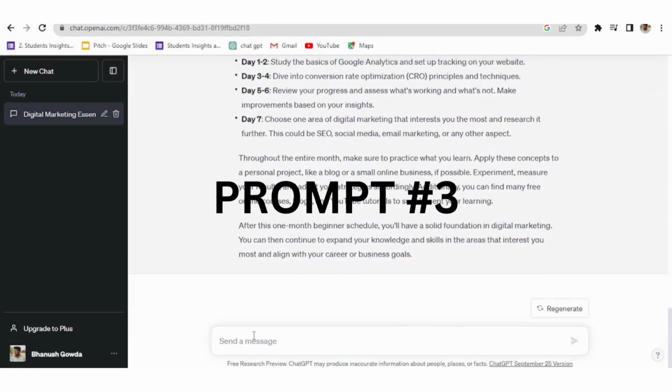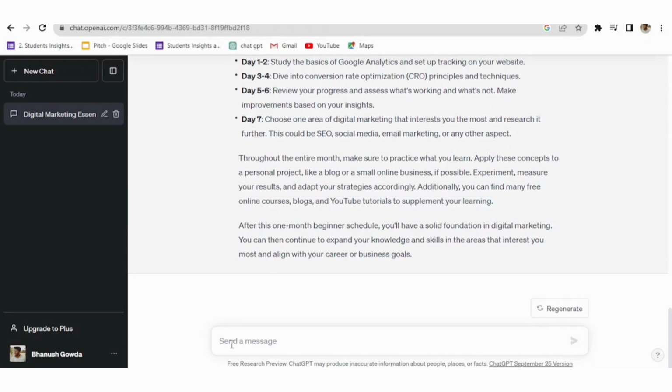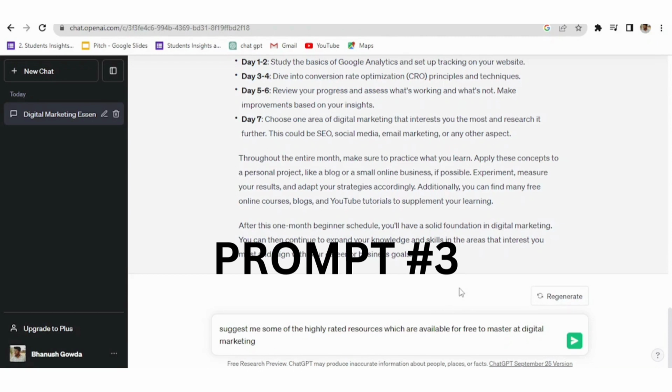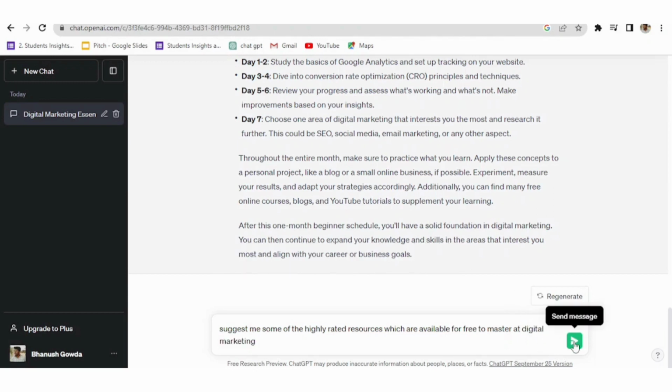The third prompt which we have to use to get resources goes like this: suggest me some of the highly rated resources which are available for free to master digital marketing. Alright, this is prompt 3, and you can use this as a template by just changing the topic name, based on your convenience and requirement. Now let's click enter and see the miracle.